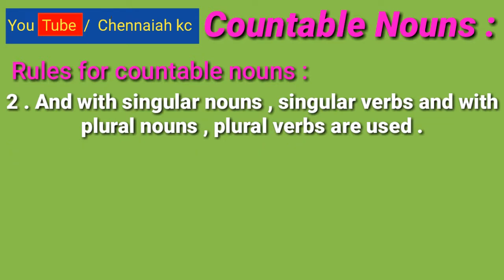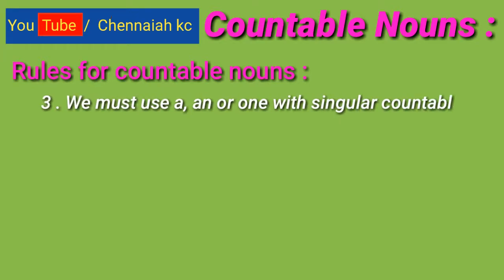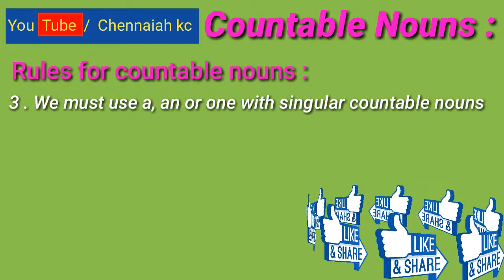Now, third rule. In this third rule we must use a, an or one with the singular countable nouns.